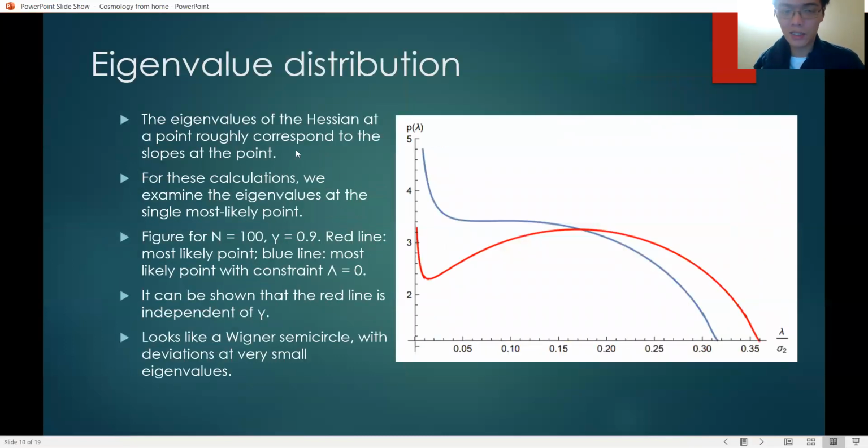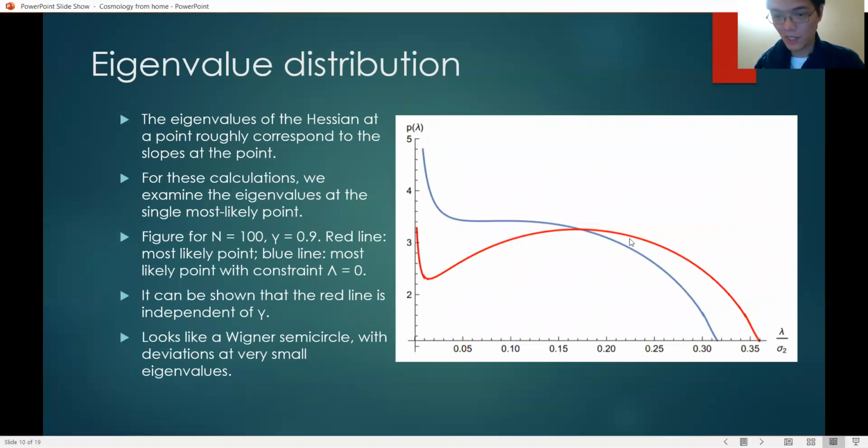We can also calculate the eigenvalues of the Hessian at the point. The eigenvalues roughly correspond to the slope at the point. And in all these calculations, we're only going to look at the most likely point. So here's a plot for n equals 100 and gamma 0.9. The red line is the single most likely point, and the blue line is the most likely point with the extra constraint that lambda is equal to 0.